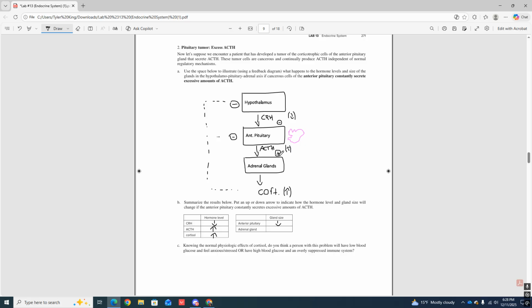Adrenal gland, I see a plus on top of this guy. Constant secretion and stimulus from ACTH. This guy is going to grow in its size. So that's the diagram here.